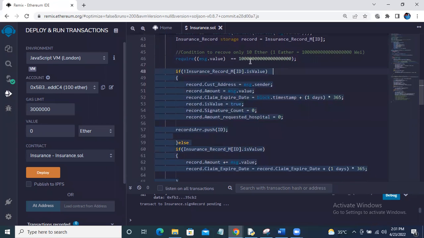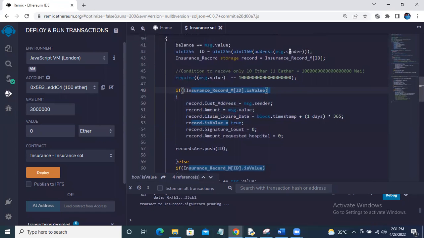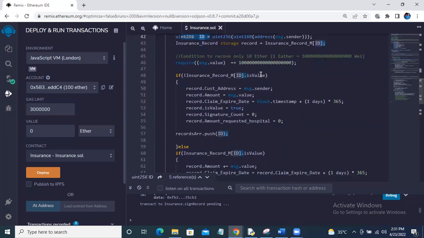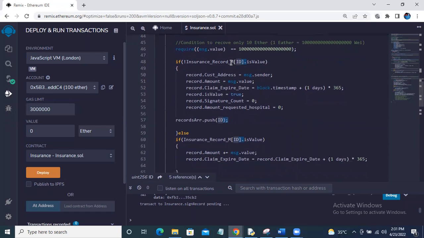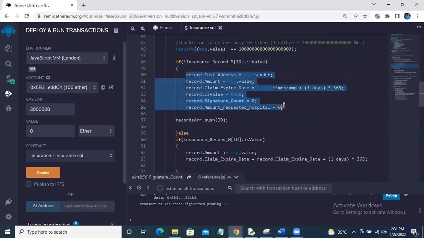Now, once we receive money, it takes the ID of the user. So now we are taking the address and then converting it to ID. It takes this ID of the user and checks if it is already present in our structure, like in our data. And if it is not present in our data, then it creates a new user. So this is all for creating a new user.